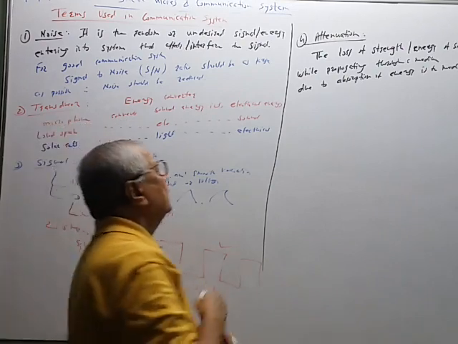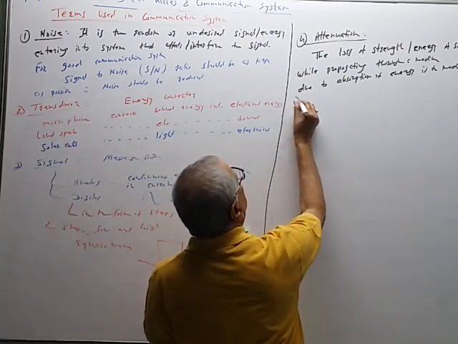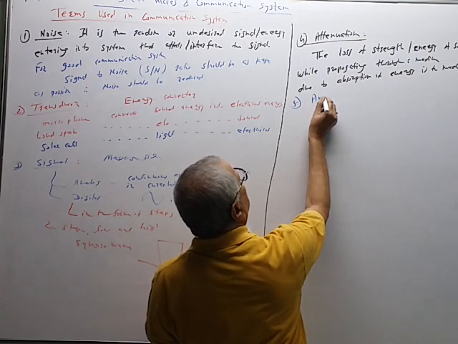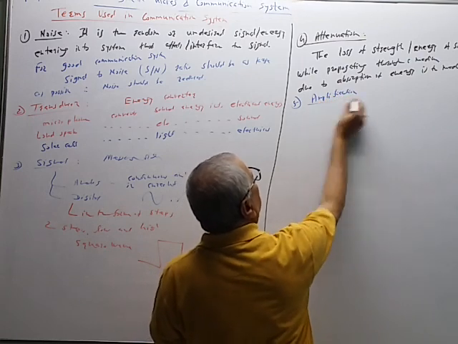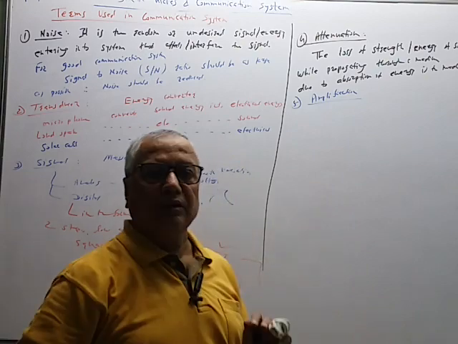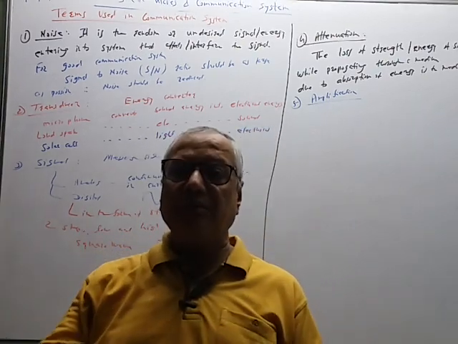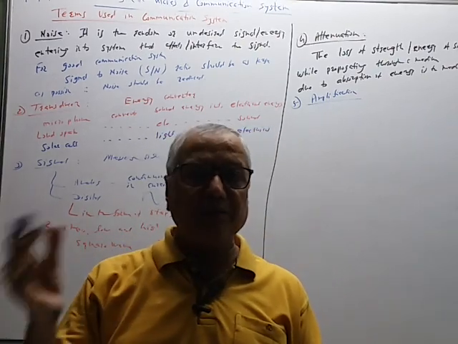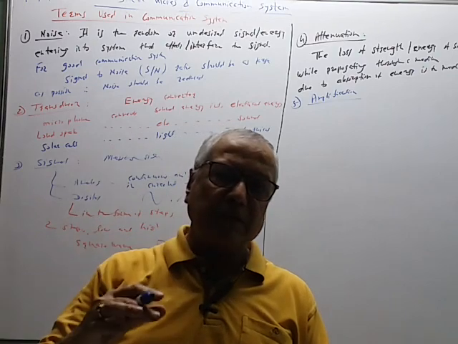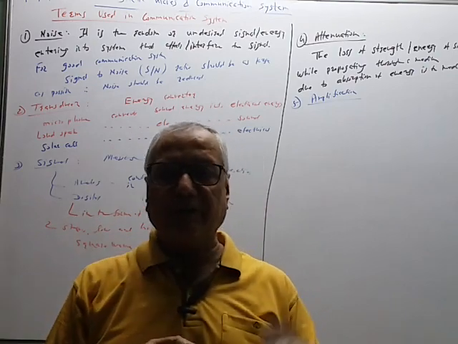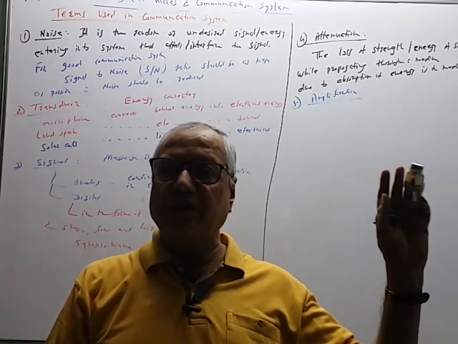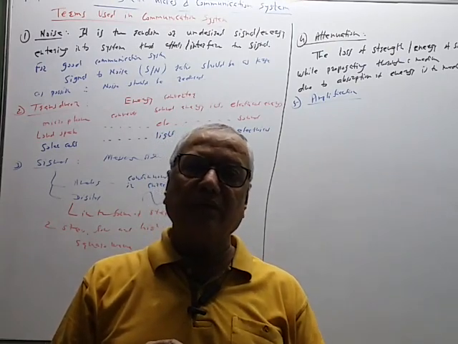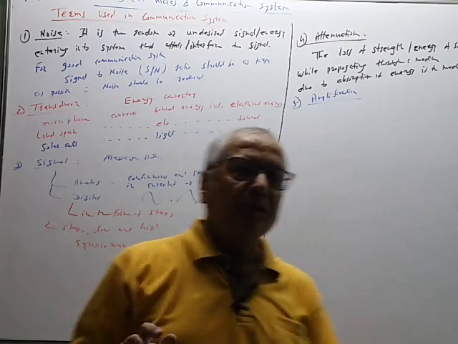Then the next term is amplification. Just now I have told it is similar to magnification. When we get the magnified image of a small object, it is called magnification. Size of the image upon size of the object is called linear magnification. In this case, it is the same. The strength of the output signal upon the strength of the input signal is called the amplification.